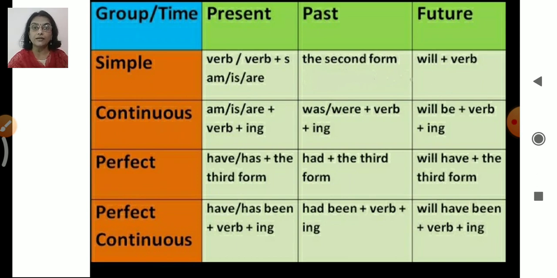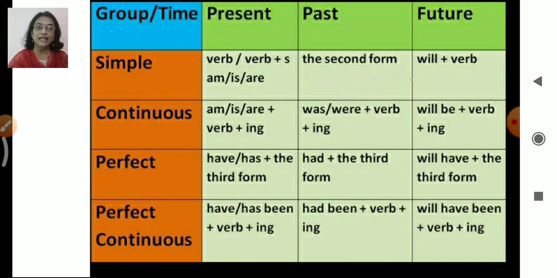Then the perfect one, the present perfect: have or has plus the third form. What is the third form? That is the past participle, right? So, I have played, right? She has played. Then the past perfect, you have to add had plus the third form, right?